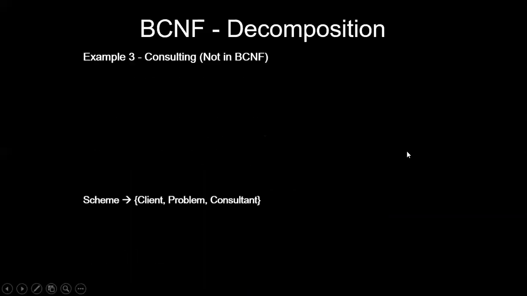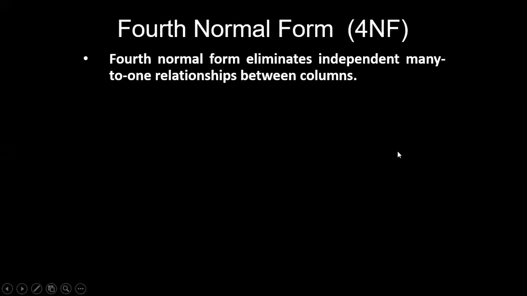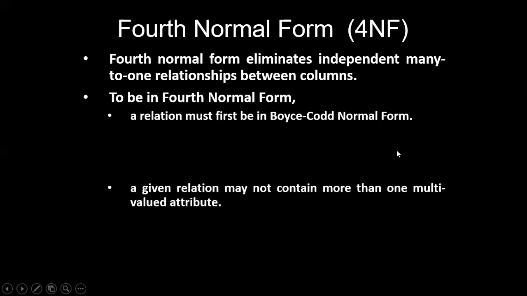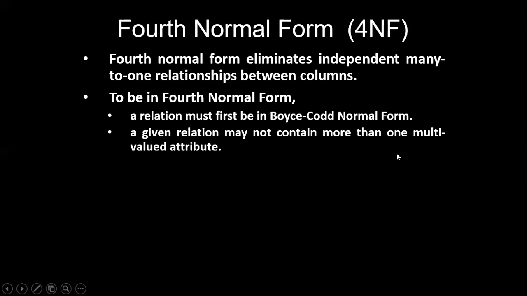And next is fourth normal form. In the case of fourth normal form, if you have a many to one relationship, where many columns of a table are dependent on one column, then I'll say this is a many to one relationship. In order to avoid many to one relationship, we'll go with the fourth normal form. For fourth normal form, the condition is it should follow Boyce-Codd normal form. Apart from this, multi-valued attributes should be avoided. These are the conditions we are supposed to follow.